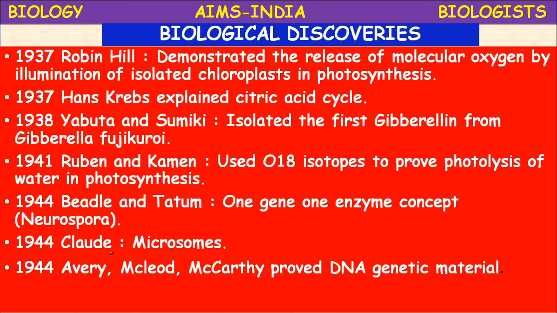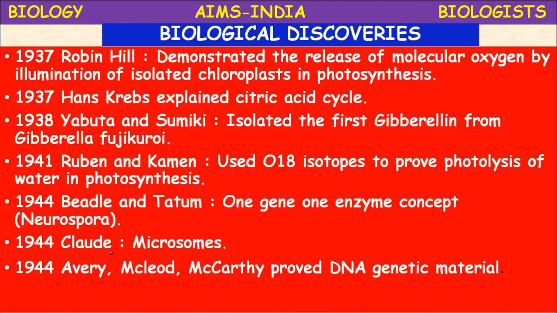Next, 1938, Yabuta and Sumiki isolated the first gibberellin, a plant hormone, from a fungus called Gibberella fujikuroi. It causes a disease in the rice plant, foolish seedling disease.